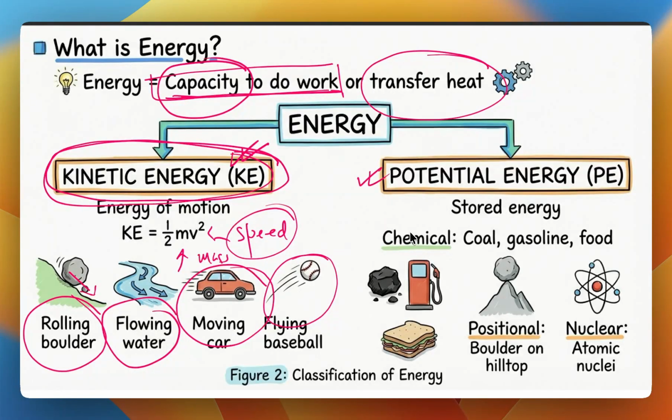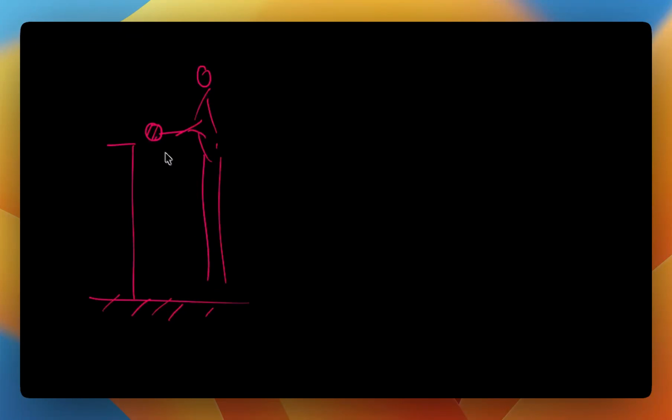Usually, this is because of your position, and it is sort of a stored energy, right? So the object could have... if I hold a ball over here with my hand, right? So I'm holding the ball over here, and it is higher from the ground. Okay, if I release the ball, you will find that the ball will start moving downward and come down here and basically strike the floor, right?